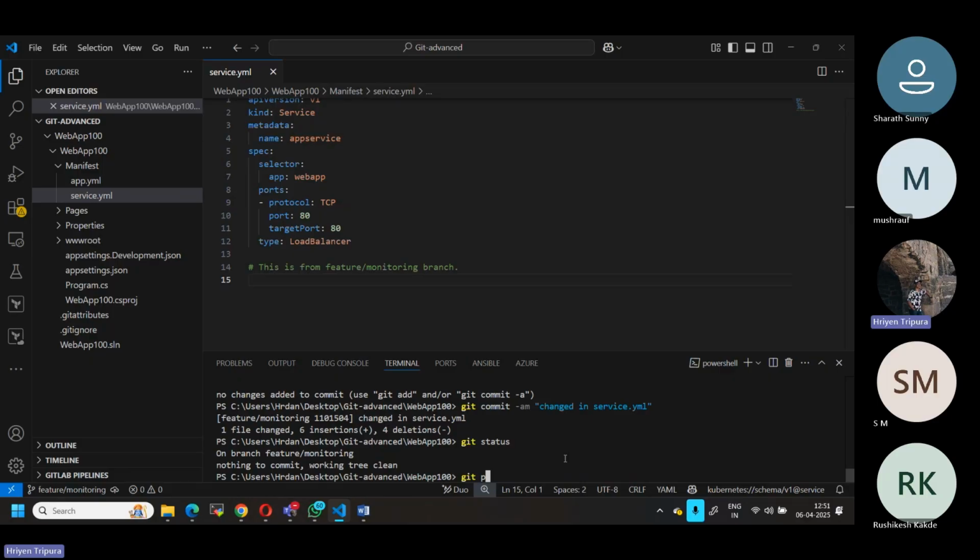How can I post the changes now? As I told you, this is a new branch. I cannot directly post the changes like that. Let me post it. But before I post it, according to the last time's question also, you can also do one thing.